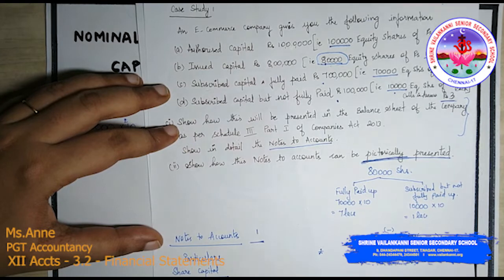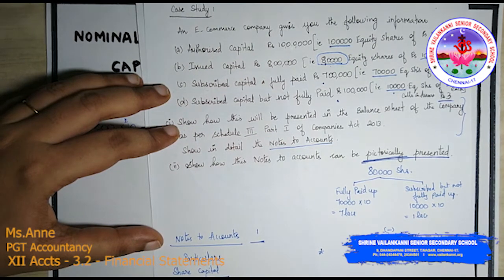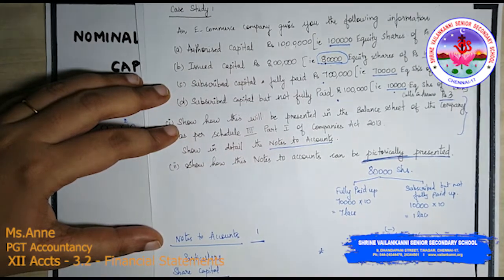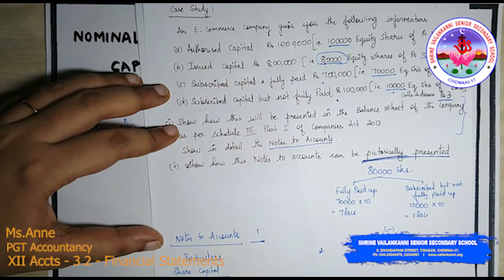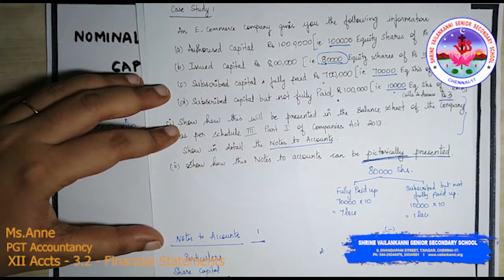What is the authorized capital? You have 1 lakh equity shares of rupees 10 each, which comes to 10 lakhs. Then you have the issued capital.